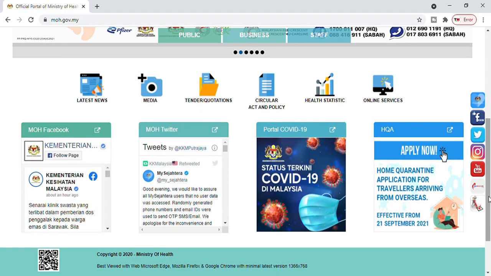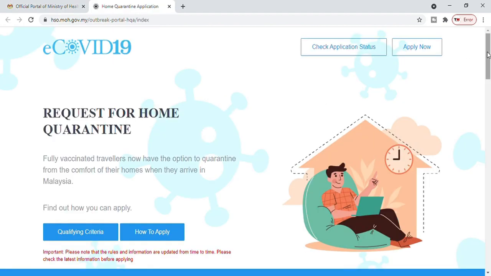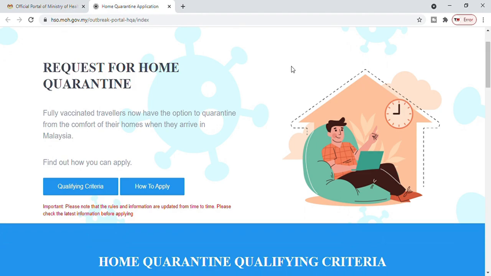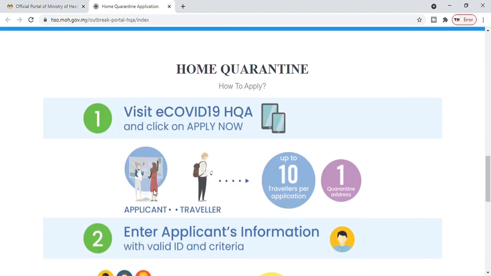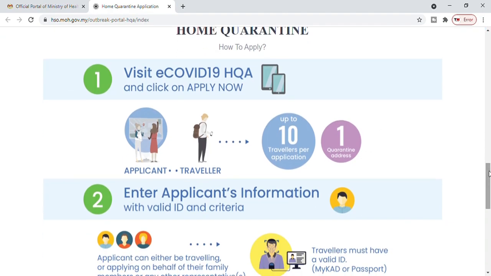Click on that. Once you click on that, you will see another window has come up. So we will go to how to apply, and you will see there are a few pieces of information they have mentioned. Visit eCovid-19 HQA and click on apply now. We have already done it. Up to 10 travelers per application and one quarantine address. So you can understand up to 10 travelers can apply in one application on one quarantine address. That's simply mentioned in the first link. Most of you were asking about it.